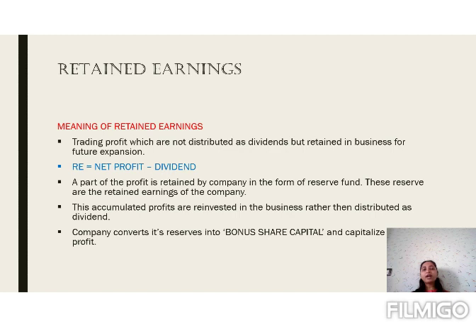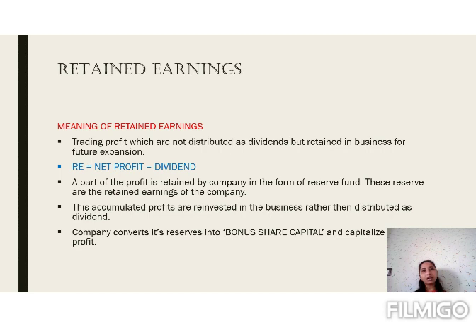For example, when the company earns a profit, out of that profit, the company will not utilize the full amount for the declaration of dividend to the shareholders. But instead of that, the company will keep some amount as a reserve. That reserve is called retained earning. Retained earning means net profit minus dividend.